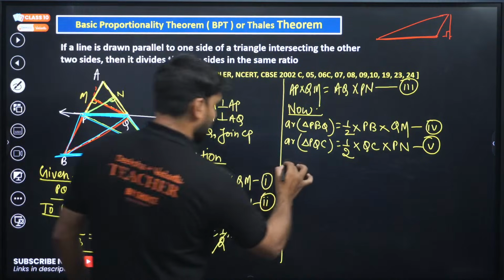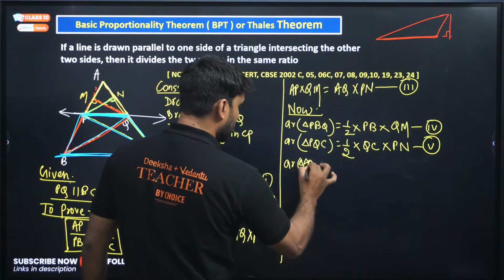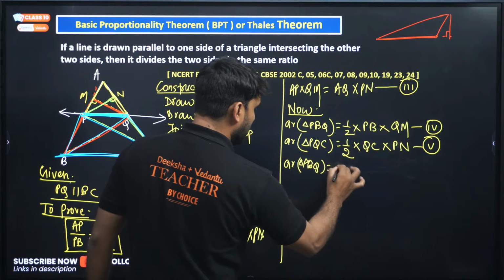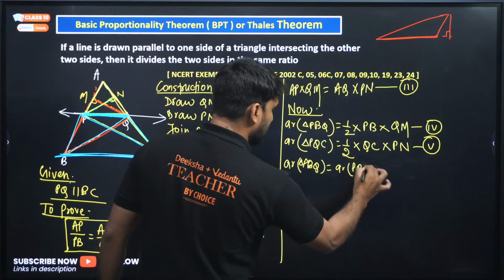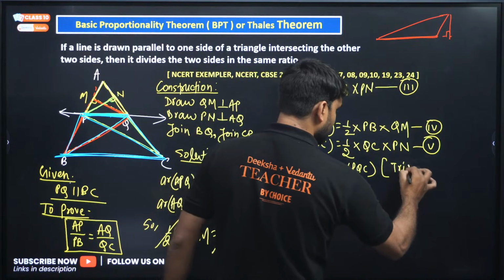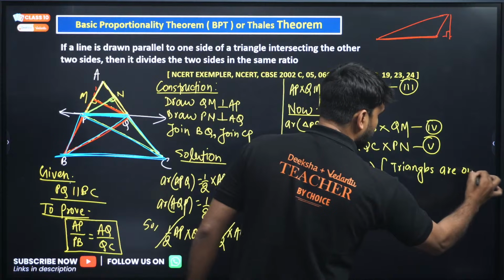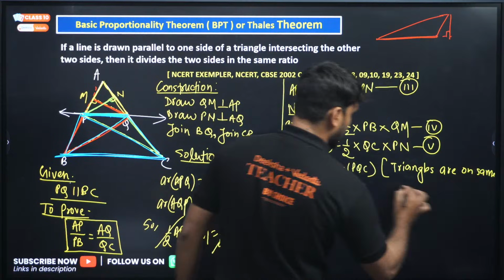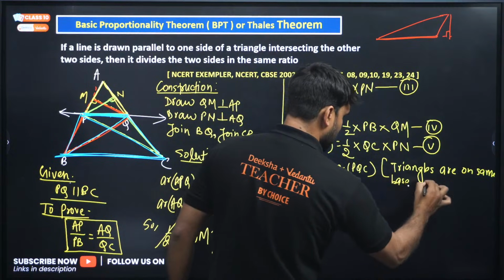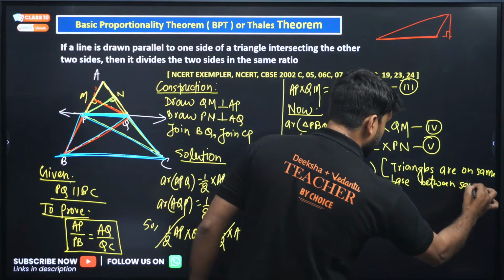So we can write area of triangle PBQ will be equal to area of triangle PQC, and you can mention the reason here: triangles are on same base between same parallels.